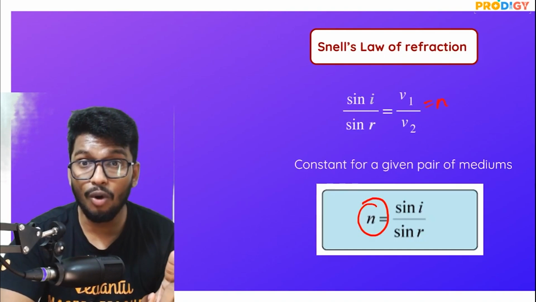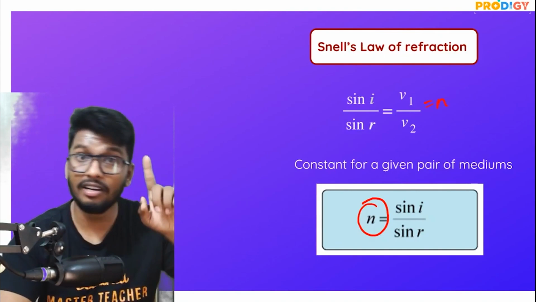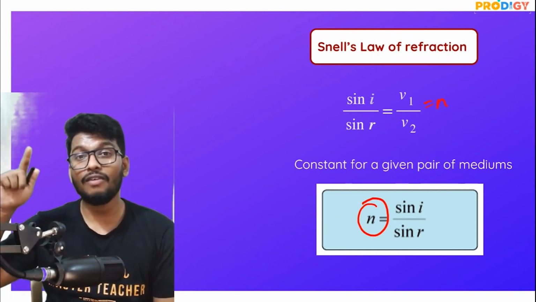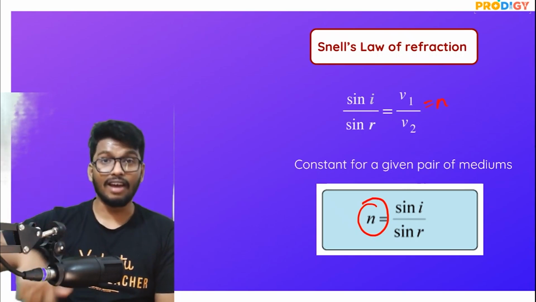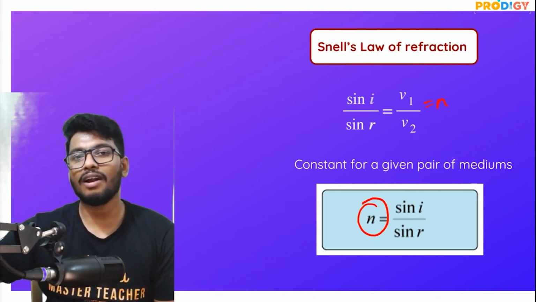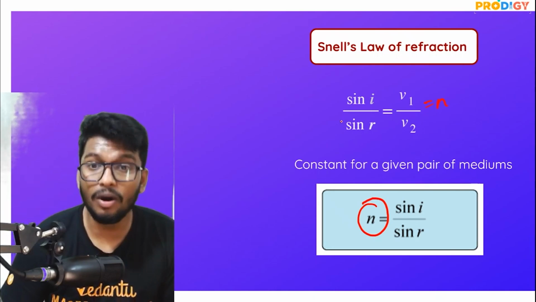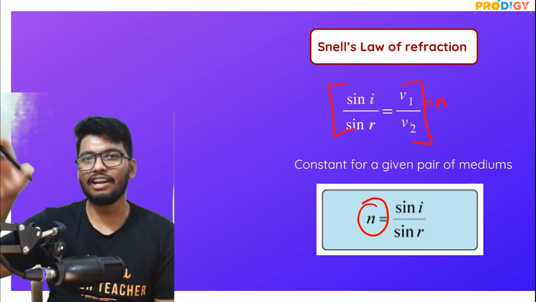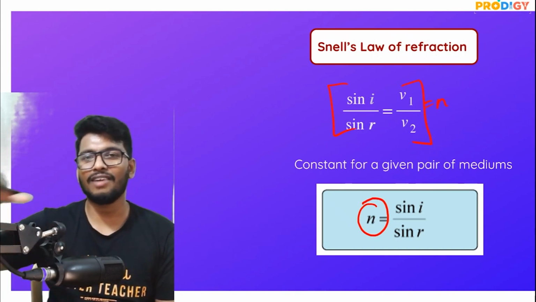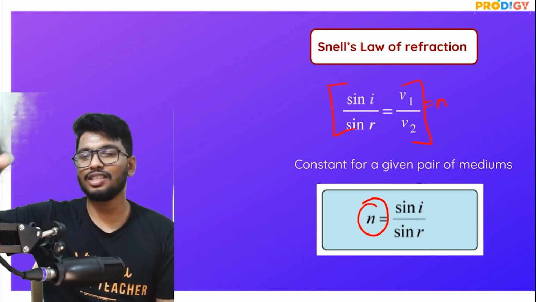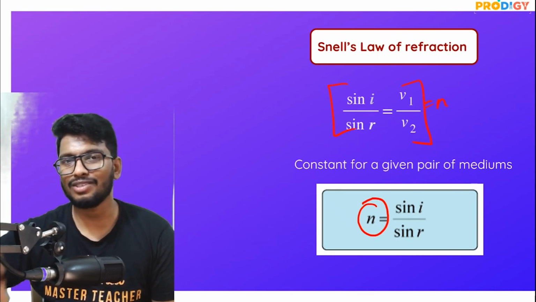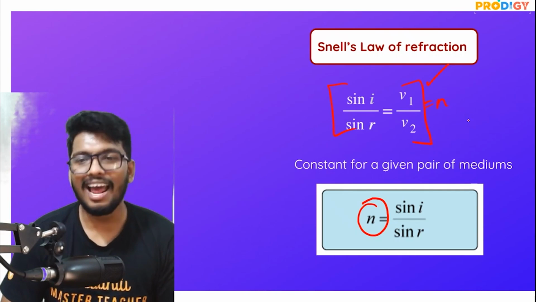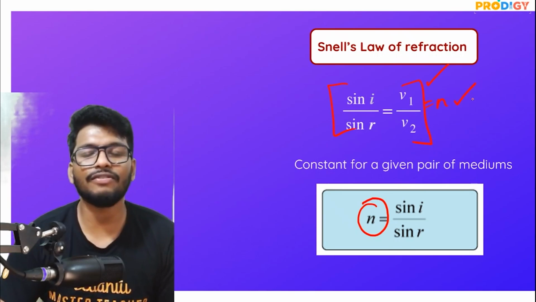And what is Snell's law? Once again, Snell's law, or the second law of refraction, is nothing but the ratio of the sine of the angle of incidence to the sine of the angle of refraction is constant for a pair of mediums. So the formula is what? Sine I by sine R is equal to V1 by V2, where sine I is the sine of the angle of incidence, sine R is the sine of the angle of refraction. Velocity of light in the first medium is v1, velocity of light in the second medium is v2. And this value that you get, v1 divided by v2, is going to be a constant, and that constant is what is called the refractive index.